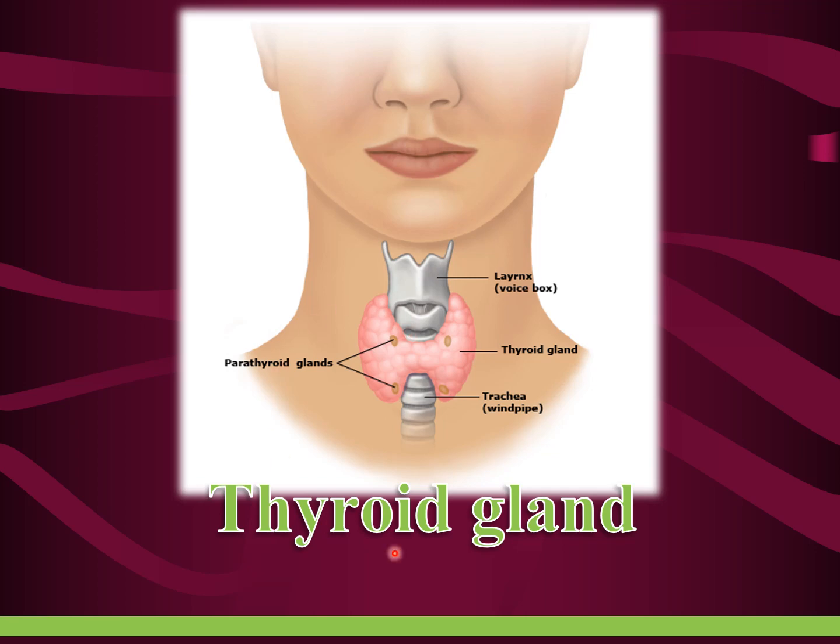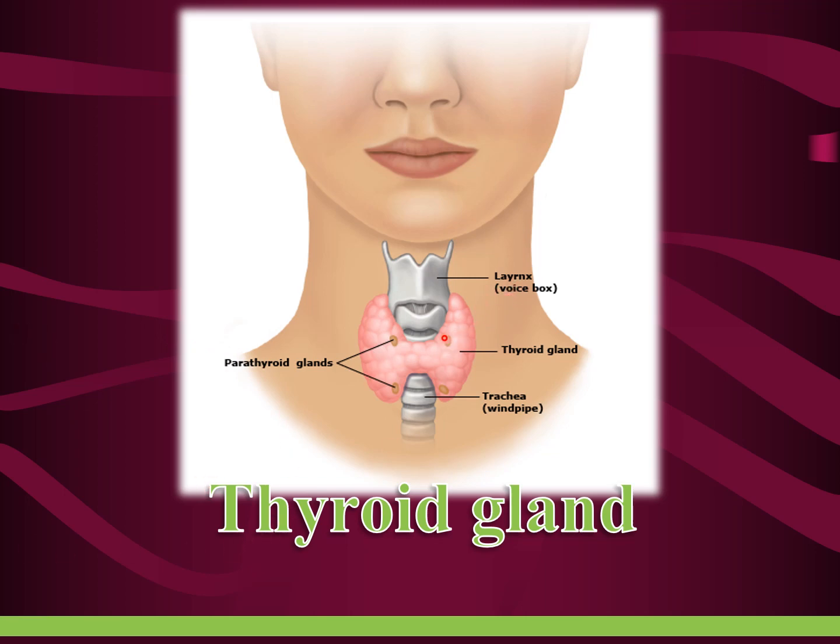Let us discuss in detail the thyroid gland. It is a very important question from the examination point of view. It comes as a long answer question and also as short notes in the exam. The thyroid gland is a highly vascular endocrine gland, which means it has a rich blood supply.